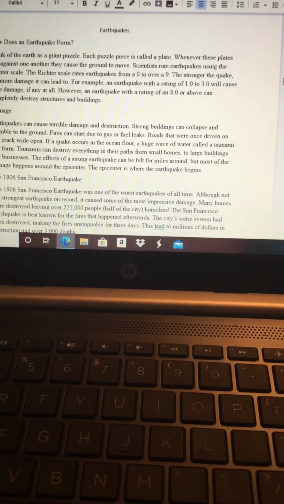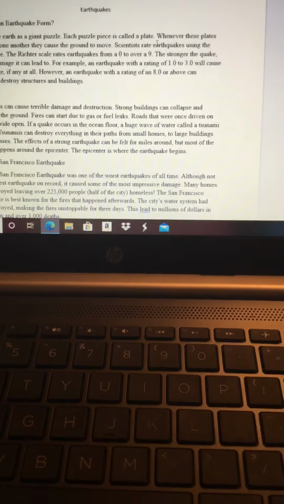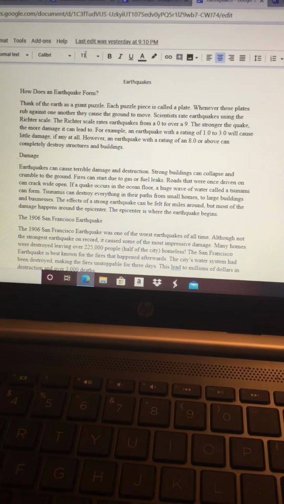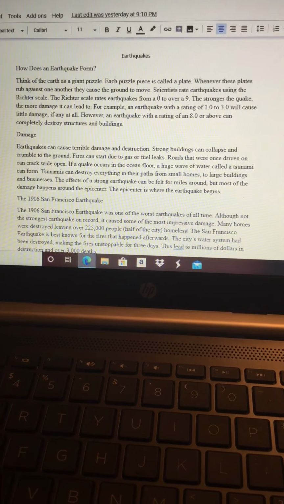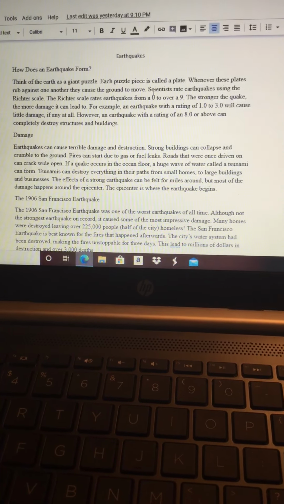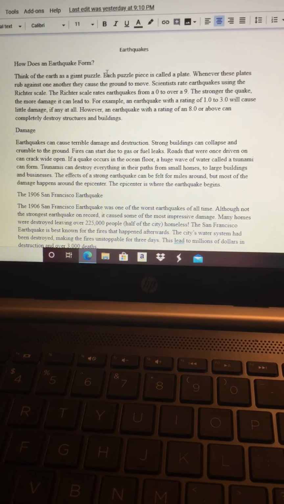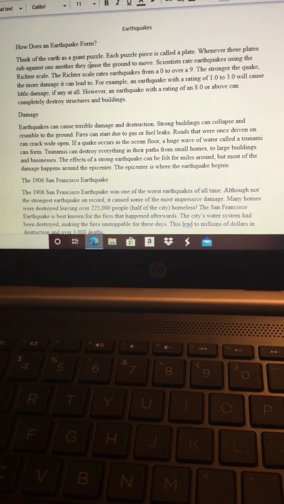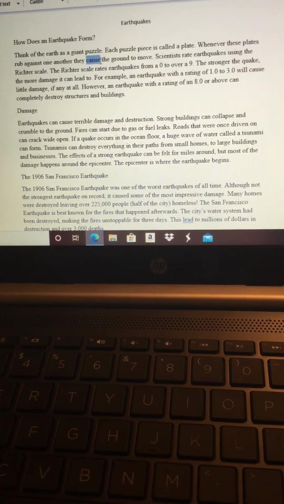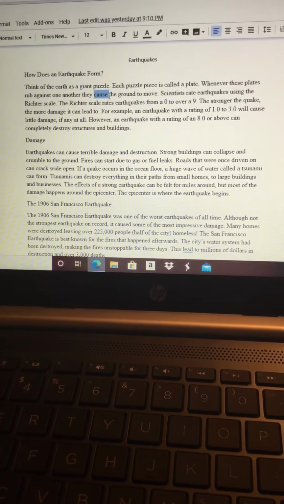I want you to look at these key words here. So look at the title of this first paragraph. How does an earthquake form? Let's see down here. Each puzzle piece is called a plate. Whenever these plates rub against one another, they cause the ground to move.